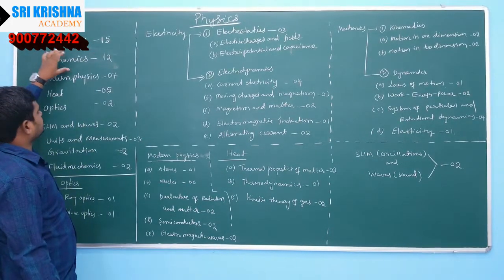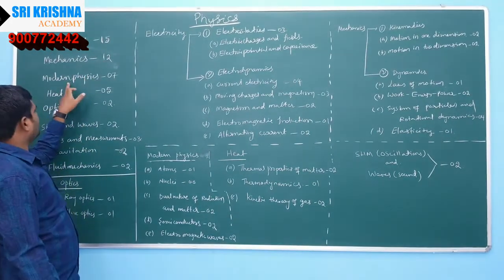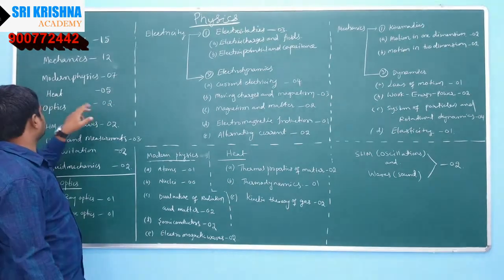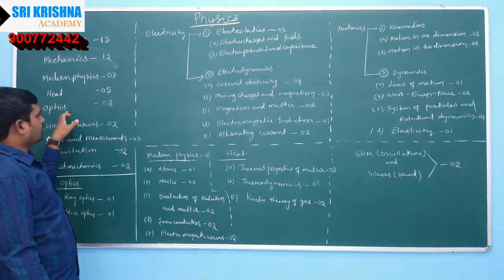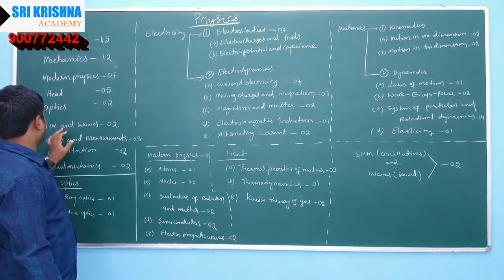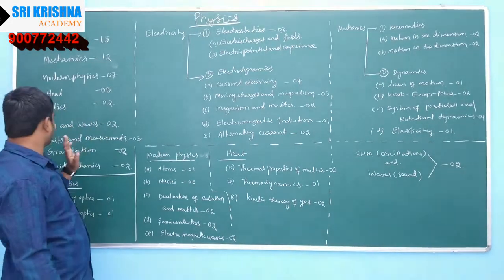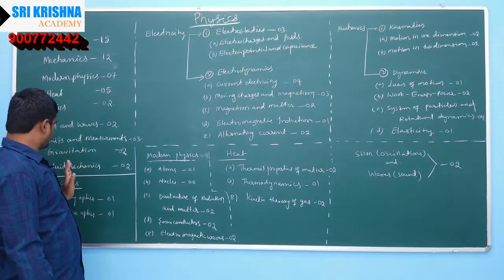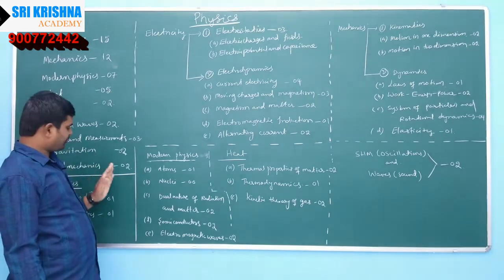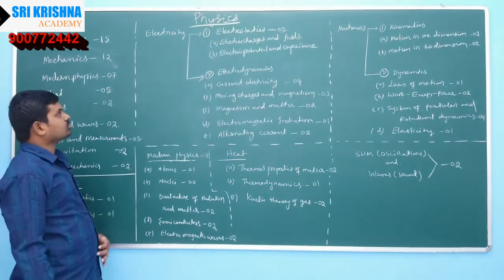In mechanics 12 questions. In modern physics 7 questions. From heat 5 questions. From optics only 2 questions. And SHM and waves 2 questions. Units and measurements 3 questions, gravitation 2 questions, and from fluid mechanics only 2 questions.